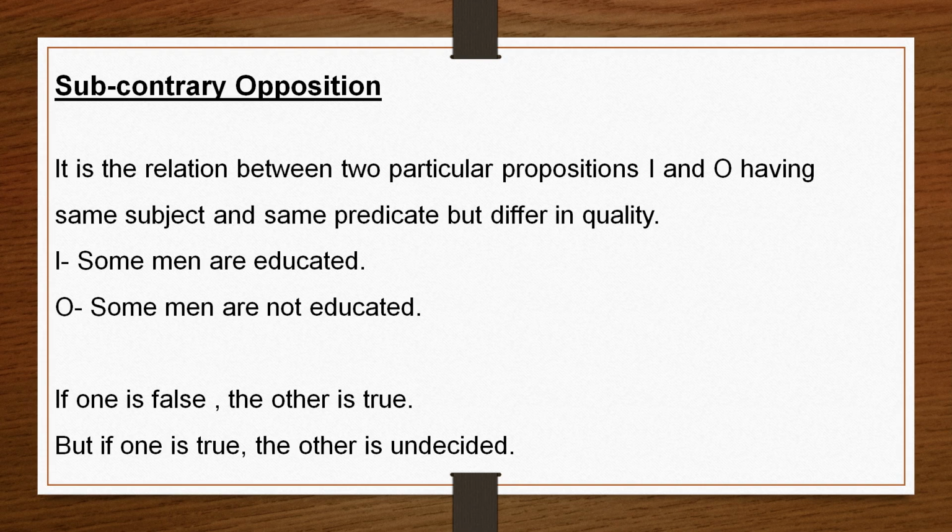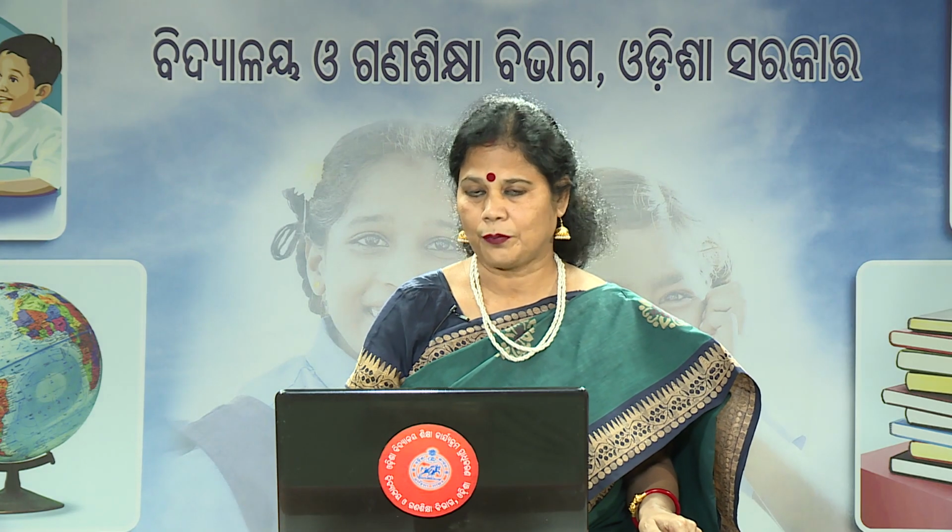Two can be true together. So both can be true together. But both cannot be false together. We cannot say that "some men are educated" is false and "some men are not educated" is also false. We cannot say like that. So this is subcontrary opposition.